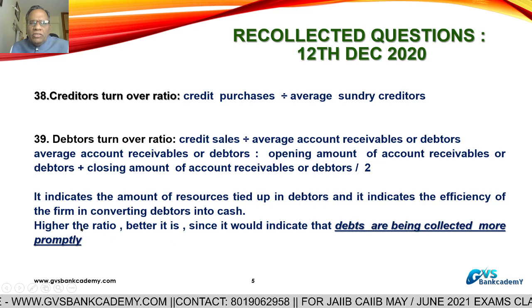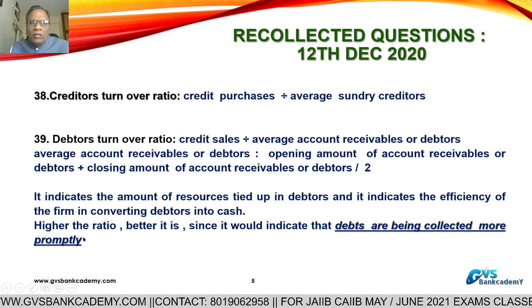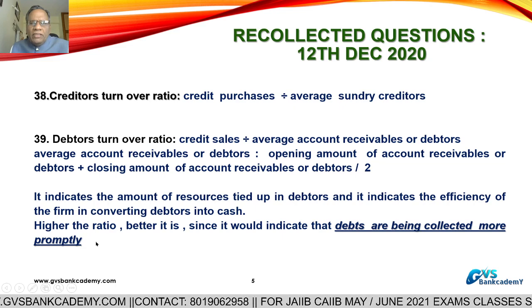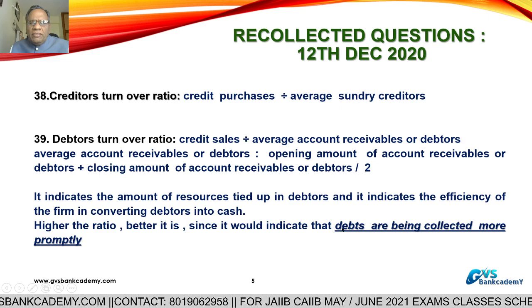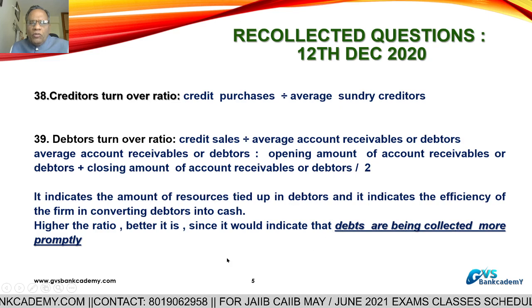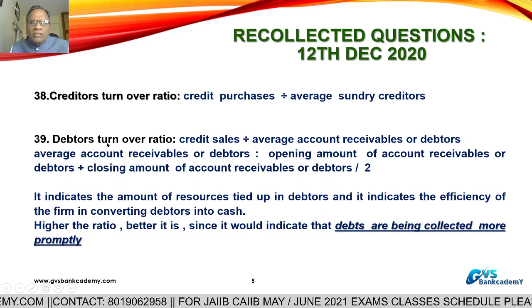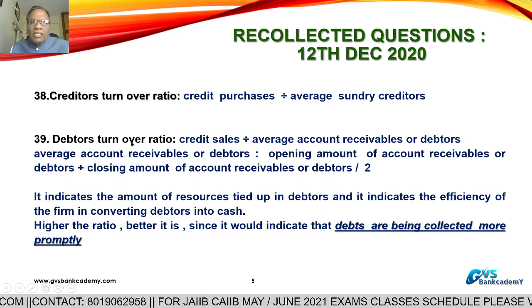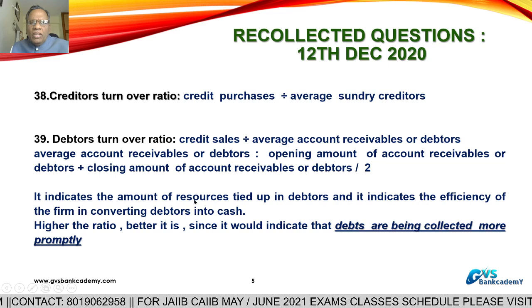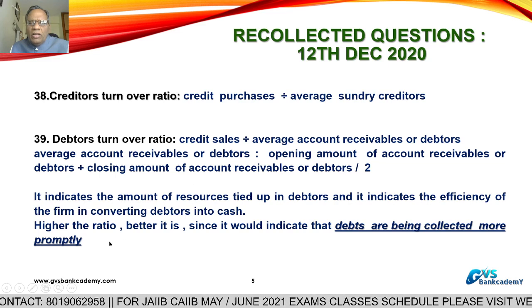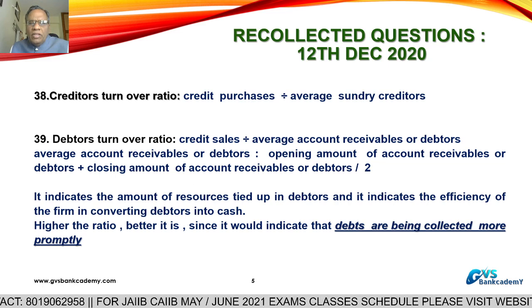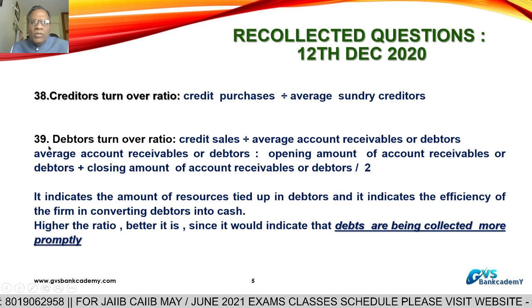So a higher ratio is better. A higher ratio indicates that credit sales amounts are being collected more promptly and more quickly. That is best. So this is the debtors turnover ratio. A higher debtors turnover ratio is better for prompt and quick collection of debtors under credit sales. This is question number 39.